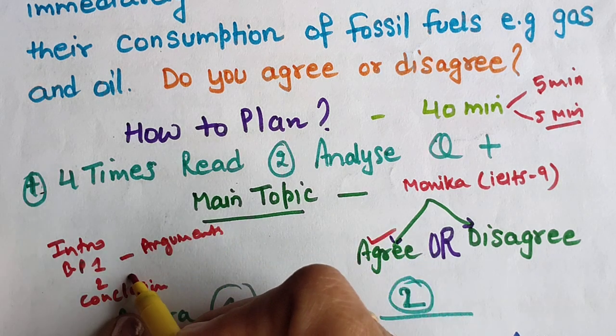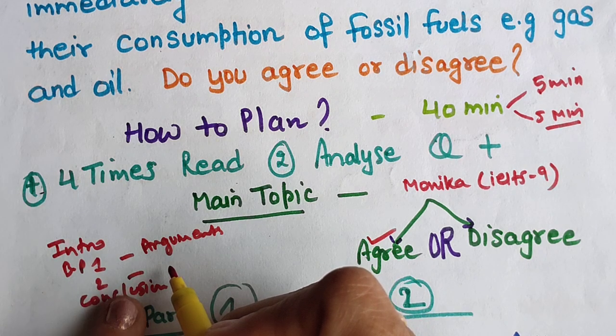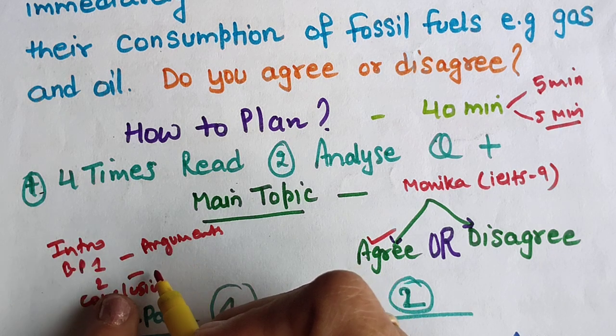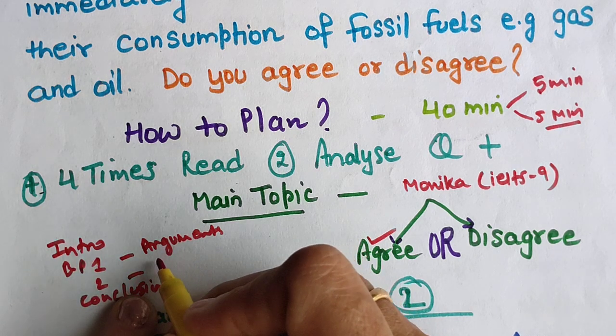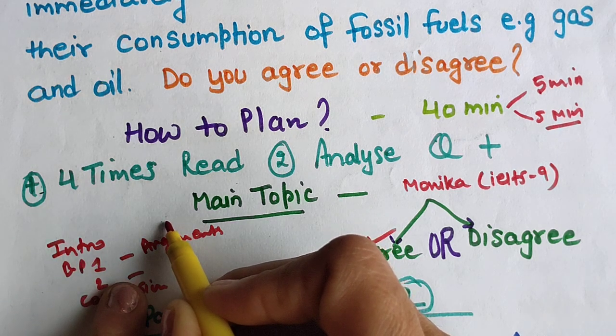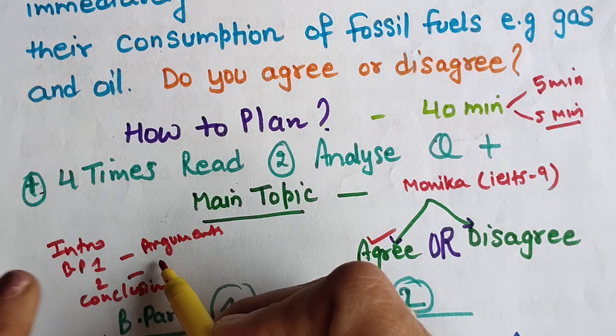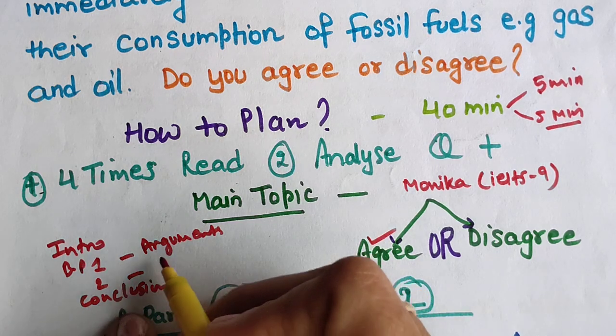Okay, and in body 2, so that's why this is different. I am just telling you 3 or 2 arguments you can always write, and in body 2 you can here suppose you have written 2 arguments in body 1. In body 3, if you have three arguments, 3 reasons why you agree with the statement, then you can continue